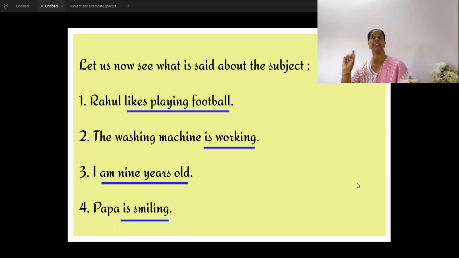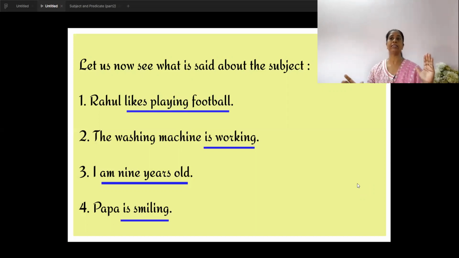Now let's understand the blue highlighted words in the sentence. What is said about the subject? Rahul was the subject. What is said about Rahul? We say Rahul likes playing football, right? So we say about Rahul that he likes playing football. Similarly, washing machine is the subject we are talking about. What is said about the washing machine? Washing machine is working. So the part of the sentence that says something about the subject is called predicate.